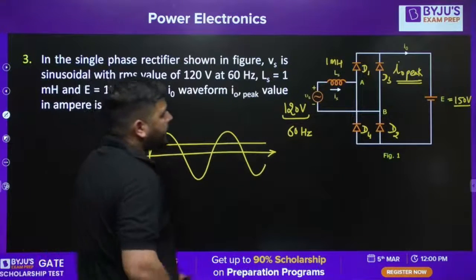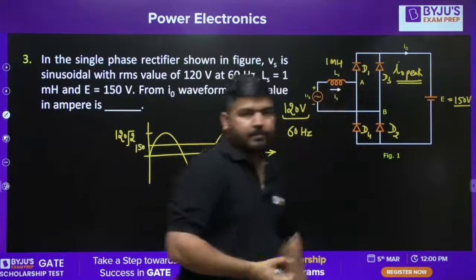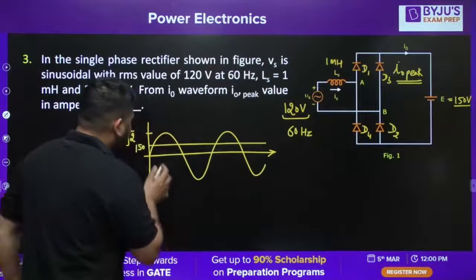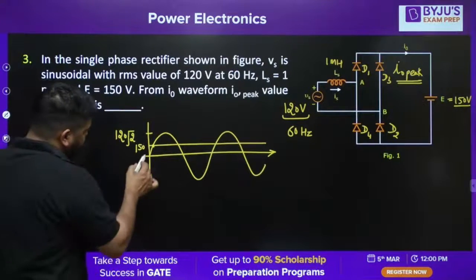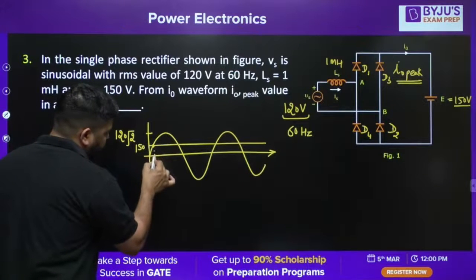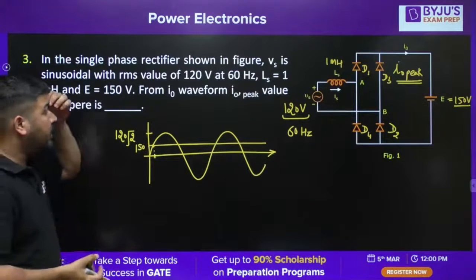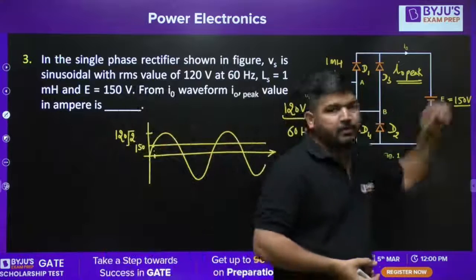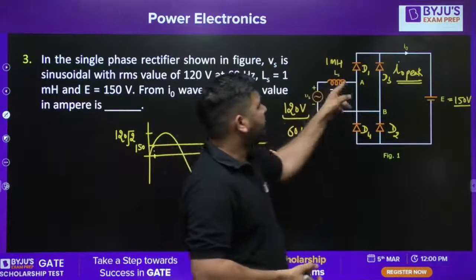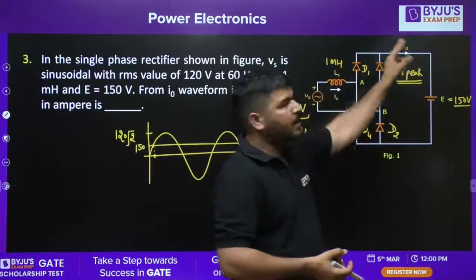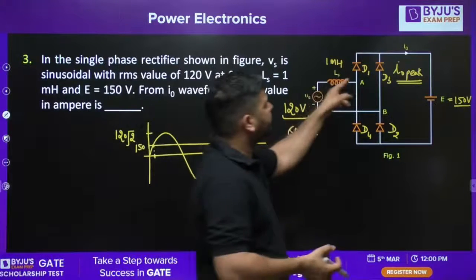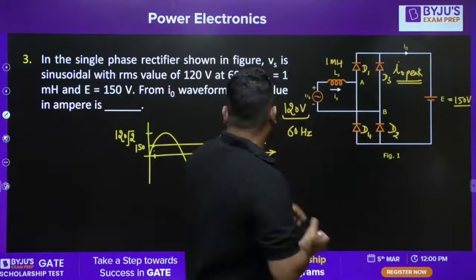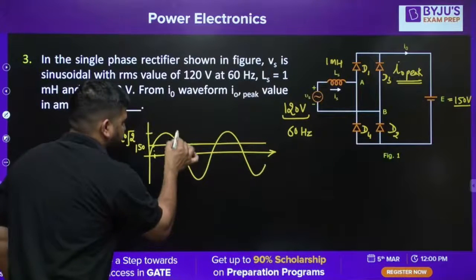Now we know that you can only fire D1, D2 at this instant, because this Vs has to be greater than 150. Then only D1, D2 will start conducting. If they start conducting, obviously the current will start flowing, and current will be maximum at this instant.